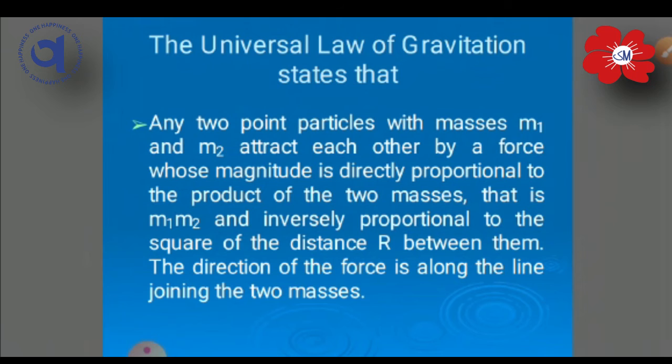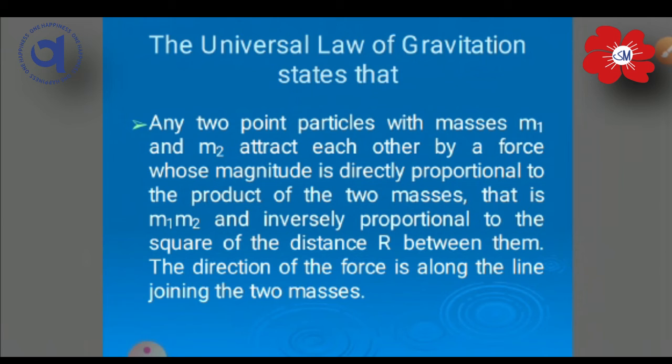Let me explain simply. When we have two objects, one is m1 and the second one is m2, and we put the two objects at a distance r, that is, the distance between m1 and m2 is r. Now the next thing is that between m1 and m2 there is one force present. Why is this force present, and which kind of force is present over there?